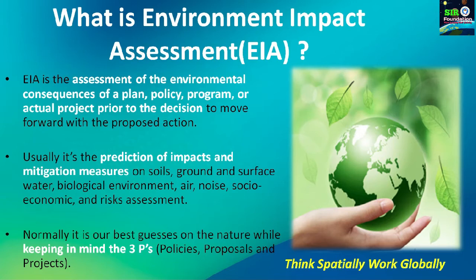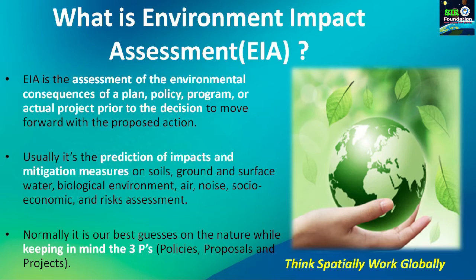Okay, usually, it is a prediction of impacts and mitigation measures on soil, ground and surface water, biological environment, air, noise, socio-economic aspects, and risk assessment. So, all these parameters we are going to study during this EIA process, so that the footprints of any particular project or plan are minimum.